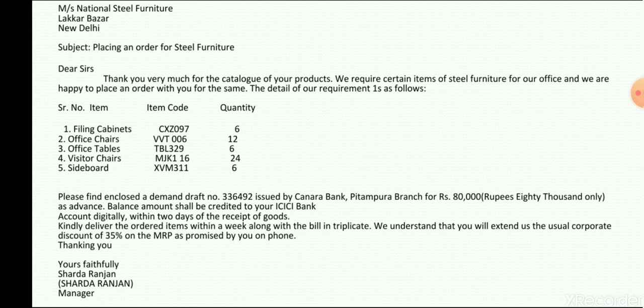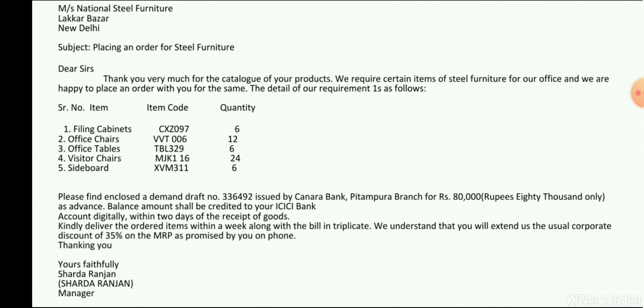Next, in the next paragraph, you ask them to deliver the ordered goods within a week along with the bill in triplicate, right? We understand that you will extend us usual corporate discount of 35% on MRP as promised by you on phone. It means they must have promised that 35% discount on MRP will be given to the firm as they are purchasing the items in bulk.